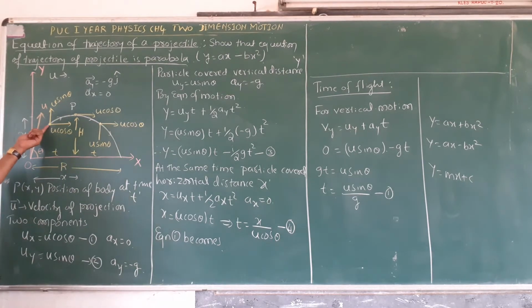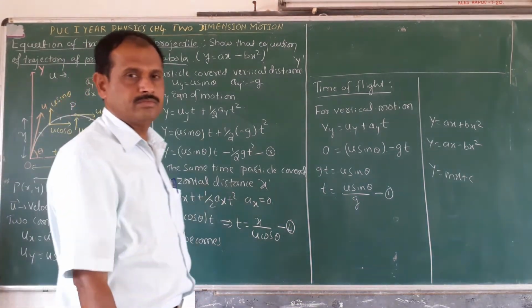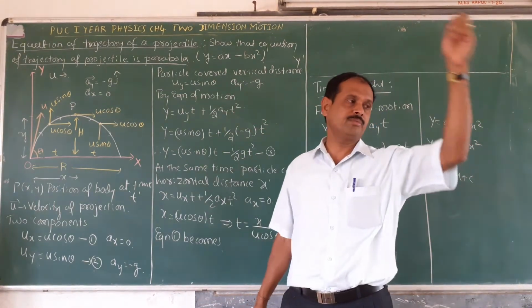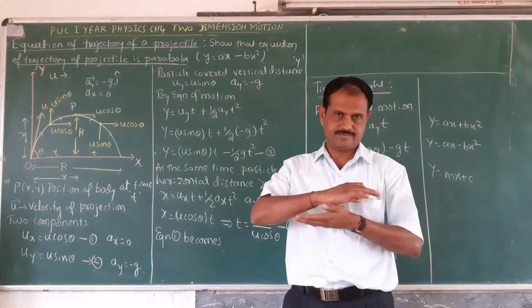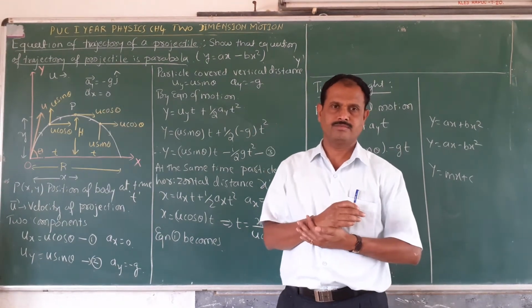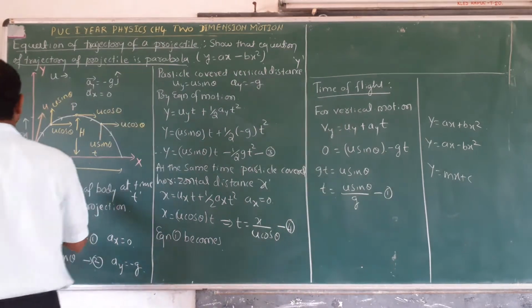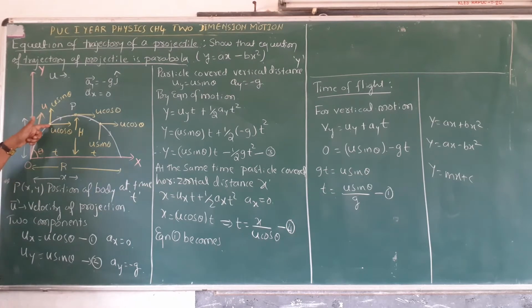The velocity of the projection at any point in the projectile motion is resolved into two components. One component along the x-axis is u cos theta. Another component along the y-axis is u sin theta.